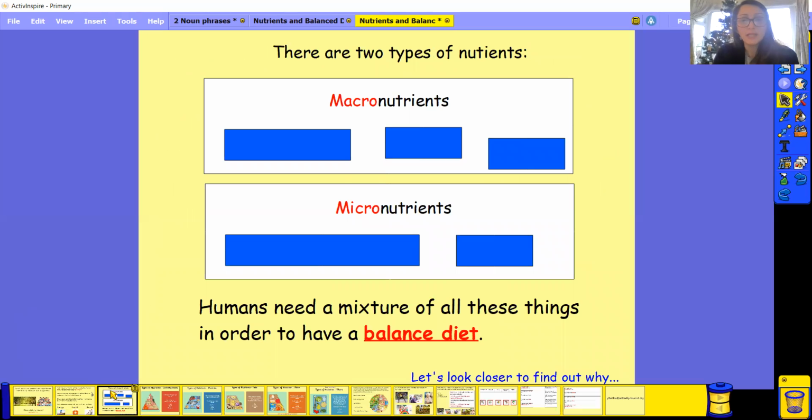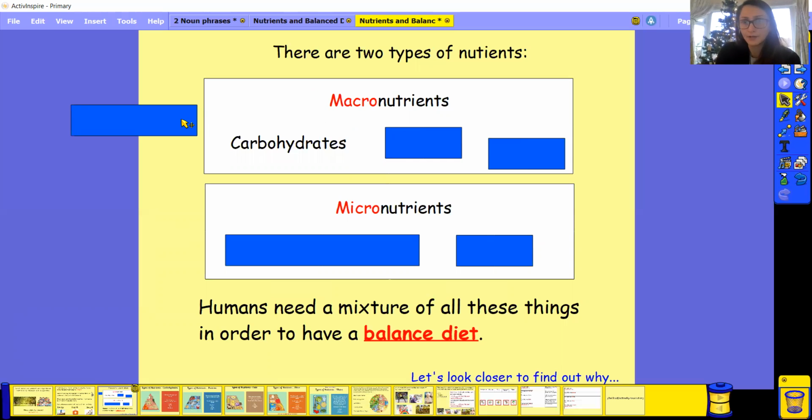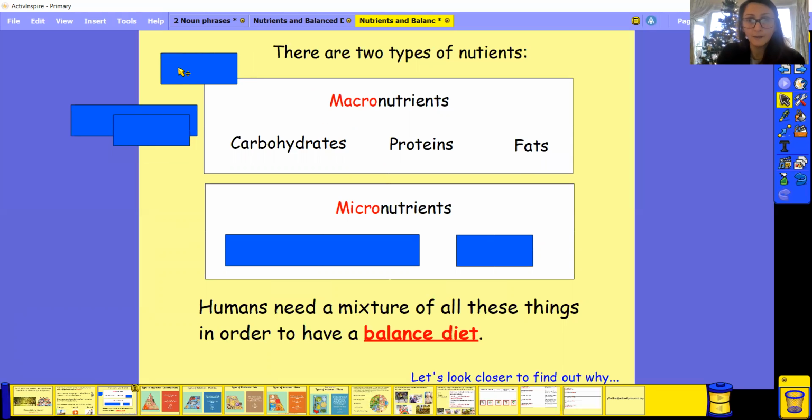So there are two types of nutrients. We've got macronutrients and micronutrients. Can you say macronutrients? Well done if you said macronutrients. Macronutrients are things like carbohydrates. Can you say that? Carbohydrates. Proteins. Brilliant if you said that. And fats. Okay, can you say that? Fats. Brilliant. And we're going to go into more detail about what these are in a minute.